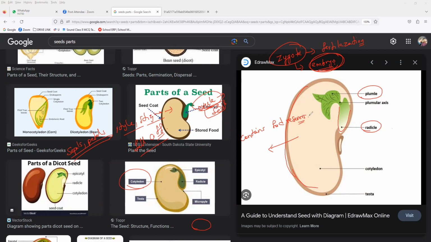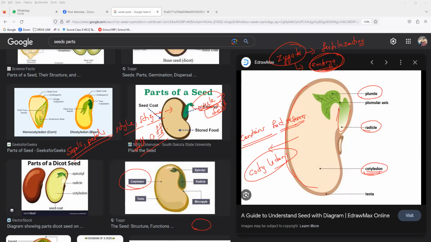During the germination of a seed, the seed cannot undergo photosynthesis to produce food. So until the seed turns into a proper plant that can carry on photosynthesis, who will provide the food? Everybody? The food-containing part of the seed is called what? Cotyledon. So, three parts of the seed. The edible part of the seed is called the cotyledon.